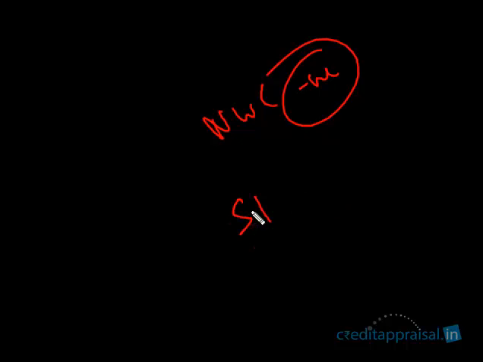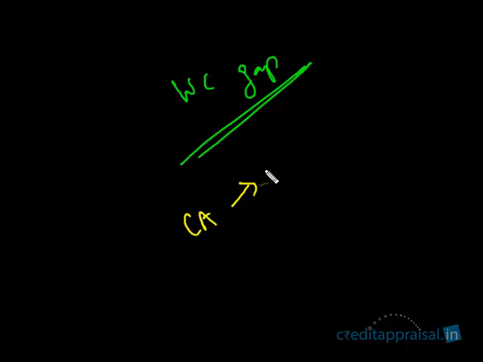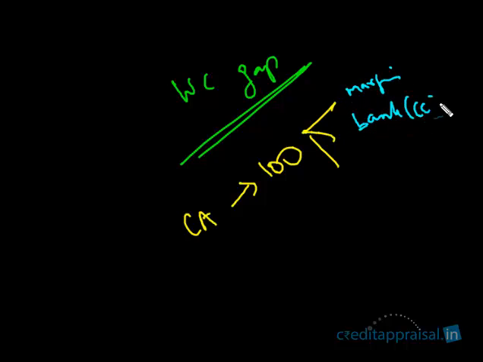Negative NWC means, when you're saying NWC is negative, some portion of short-term sources have gone into long-term uses, and this is not a favorable scenario, right? There is a term for this called working capital gap. If the total current assets requirement is 100, the three major parties who finance this are the borrower's margin, the bank in the form of CC, and creditors. These are the three main parties who finance the current assets, okay?